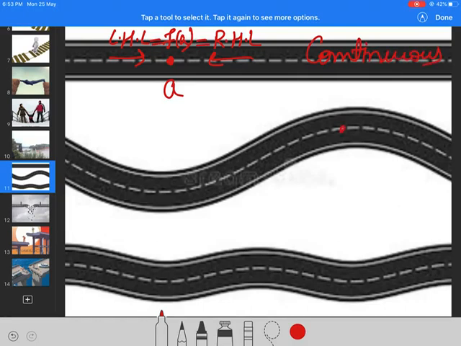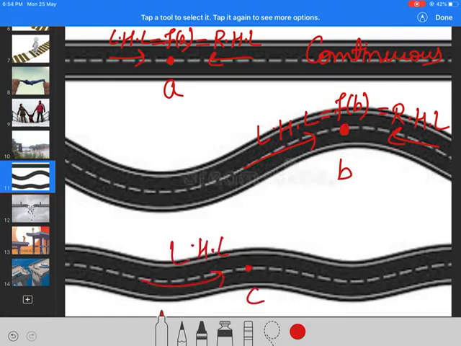Now if I check this one, this is point B. I approach from the left, LHL. I approach from the right-hand limit, and the value at that point, f(B), they reach the same place. So this is continuity. Now I will check here for this road. This is C. You approach from the left-hand limit, you approach from the right-hand limit, and you see the value at that point. So all three are equal. So we can say that these three are continuous.